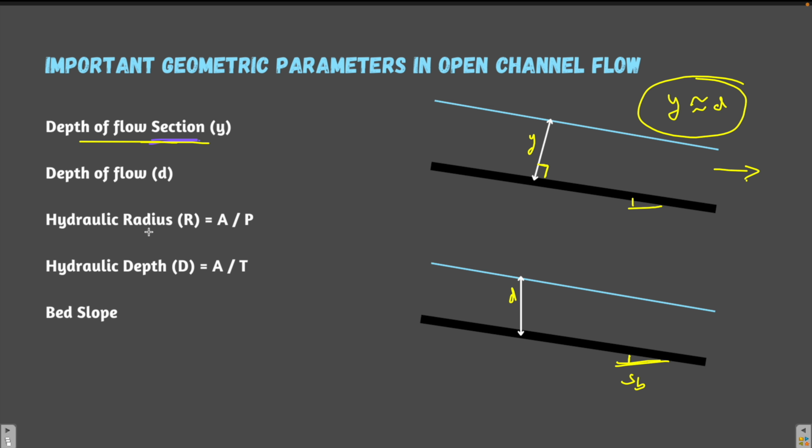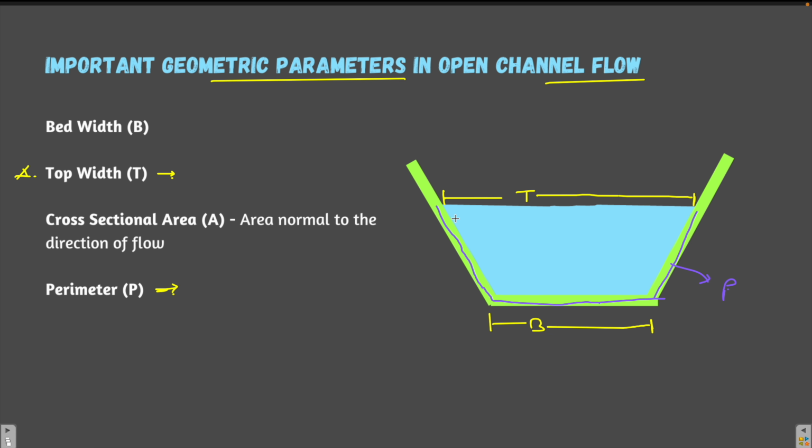Now what is hydraulic radius? This is a very, very important thing. You will encounter this a number of times. Hydraulic radius is the ratio of the cross sectional area of the channel to the perimeter of the channel, A by P. So if you want to calculate the hydraulic radius of this trapezoidal channel, you have to calculate this whole area.